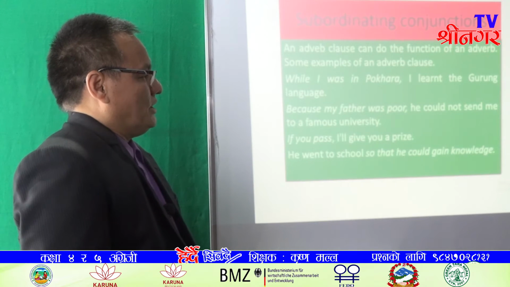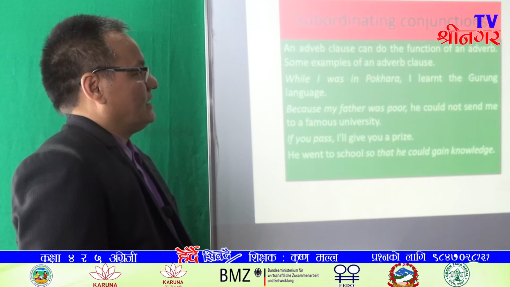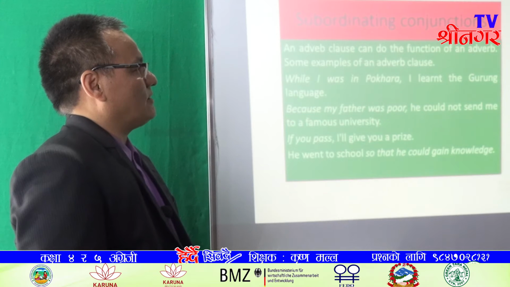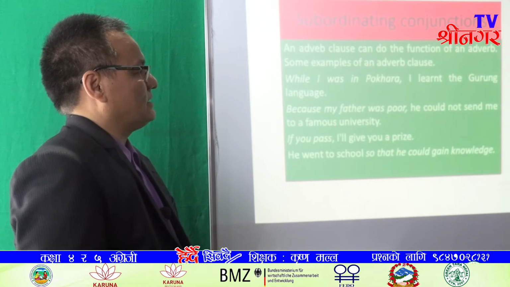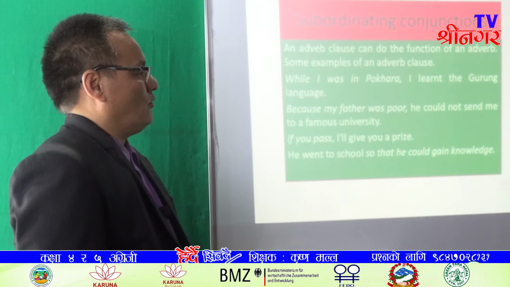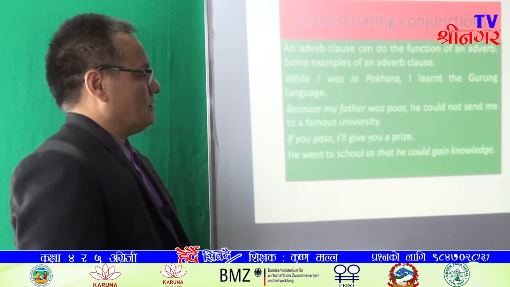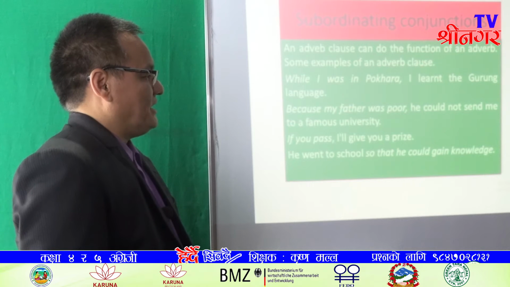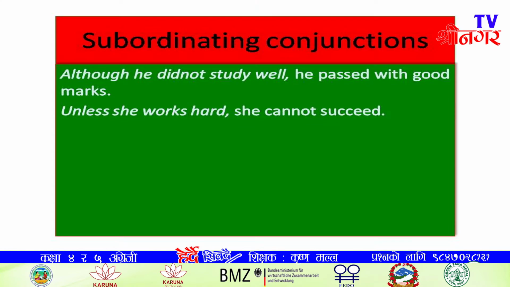So that he could gain knowledge is an adverb clause because it shows the answer of why question. Or in other words, we can say that it indicates the purpose.